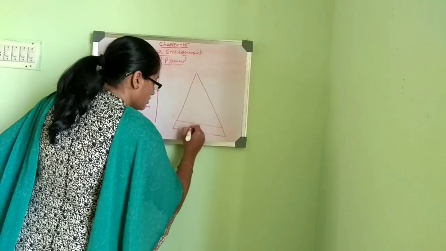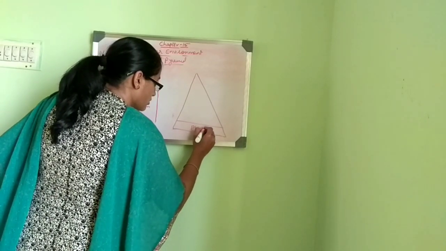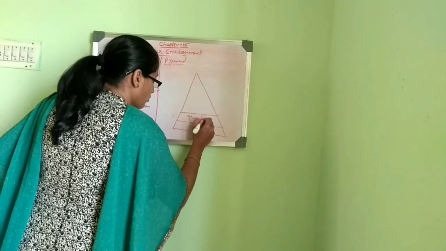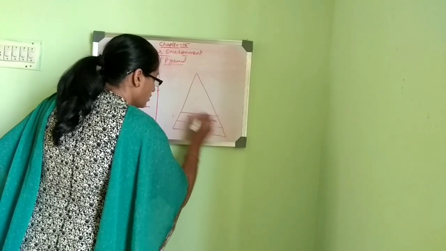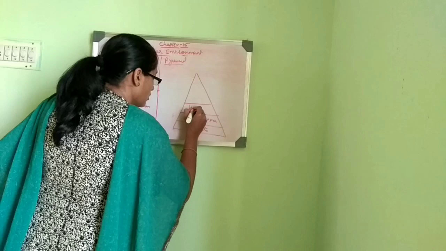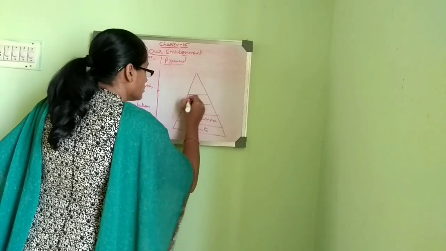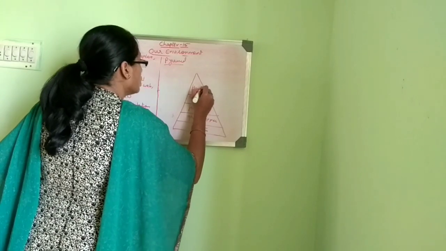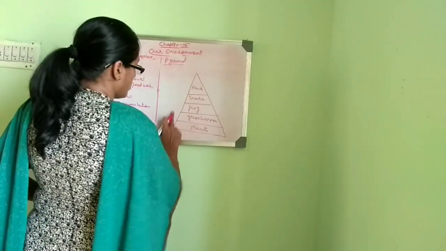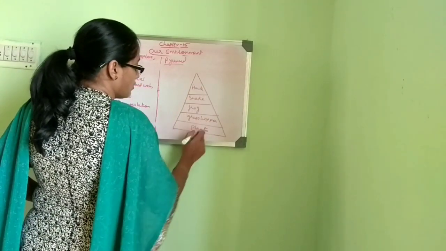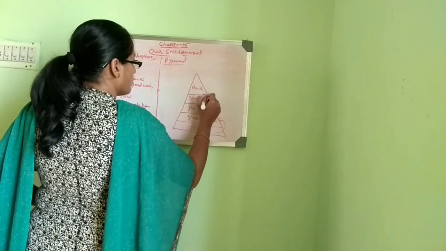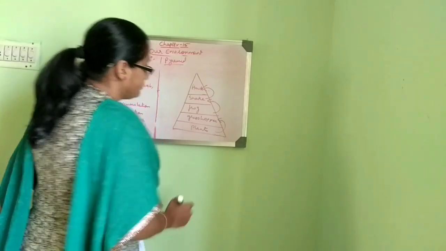Here come the plants, first plants or the producers, then grasshopper, then the frog, then snake and hawk. So this is a pyramid wherein the food, along with energy, gets transferred from one trophic level to the other.